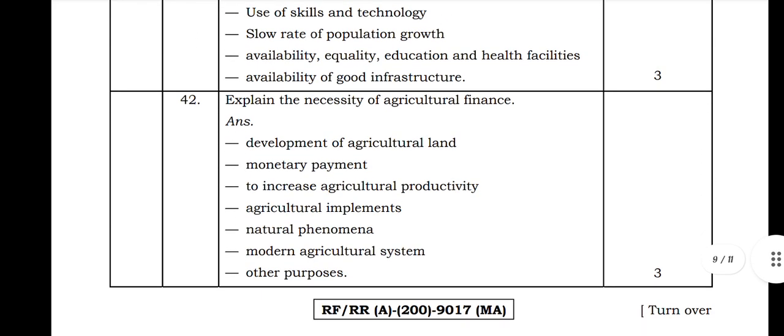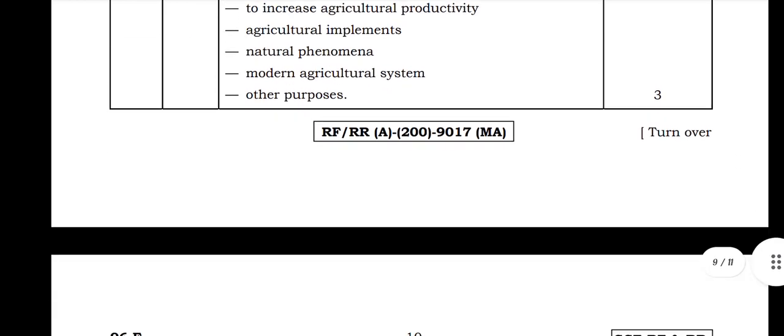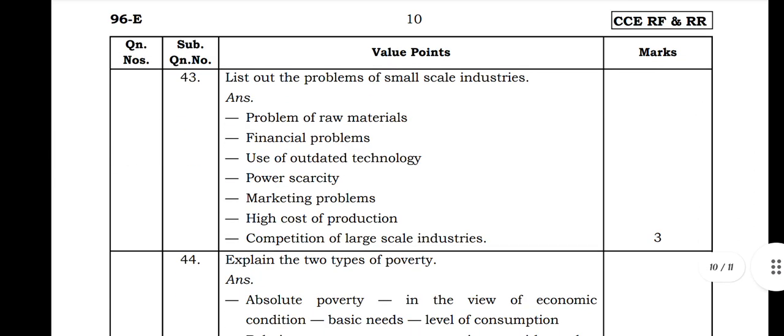Next, for the second question they asked, explain the necessity of agricultural finance. Development of agricultural land, monetary payment to increase agricultural productivity, agriculture implements, natural phenomena, modern agriculture system, and other purposes. As you know, in a 3 marks question you have to write 6 points, half a mark for each point. Sorry, not 6 marks, 3 marks question.